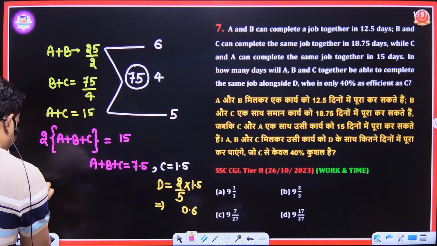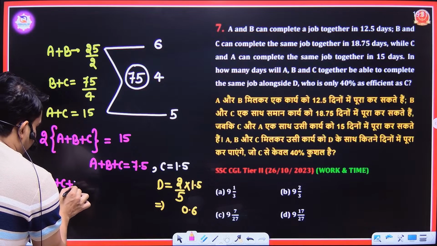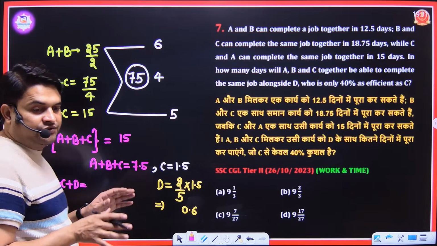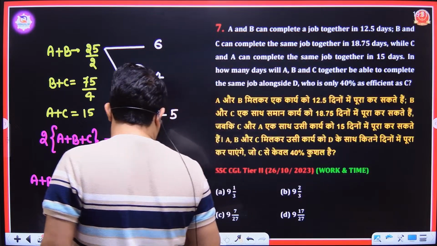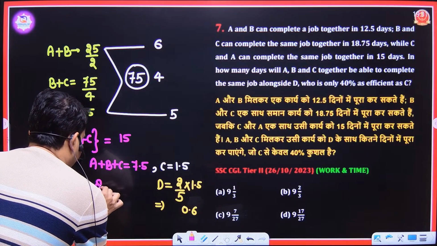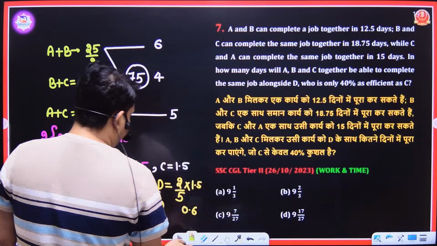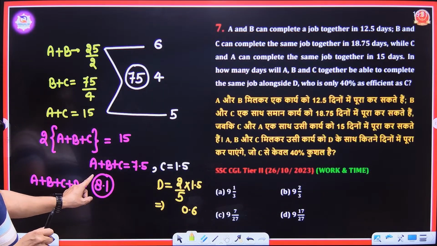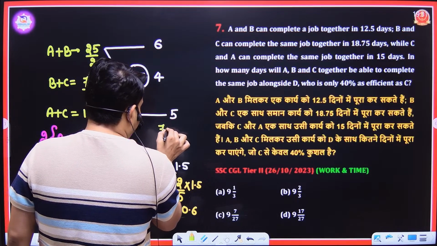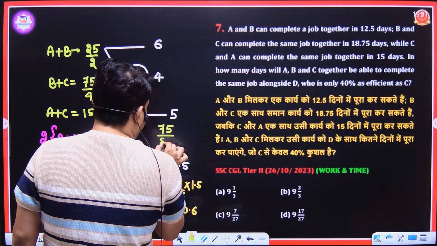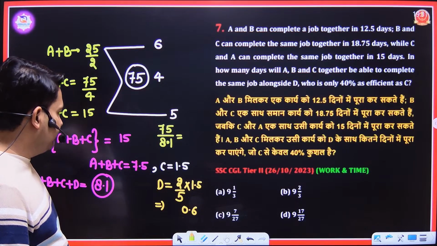So the efficiency of A plus B plus C plus D is equal to 7.5 plus 0.6, that is 8.1. It means that this work will be done with the efficiency of 8.1 and the total work is 75. Then 75 upon 8.1 will be our answer.